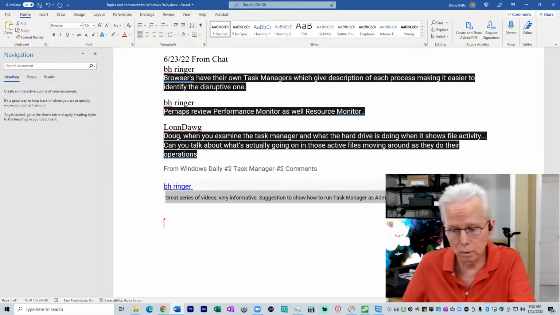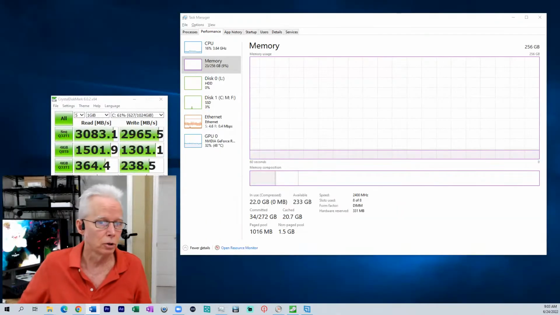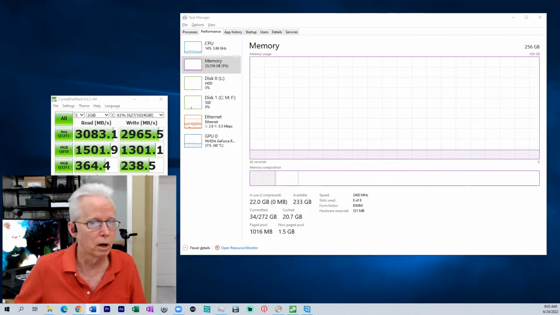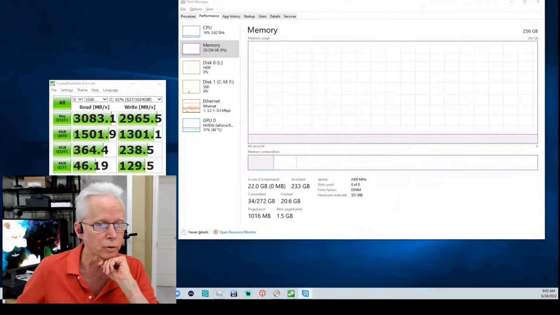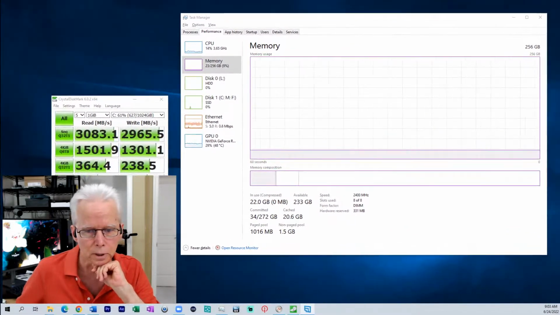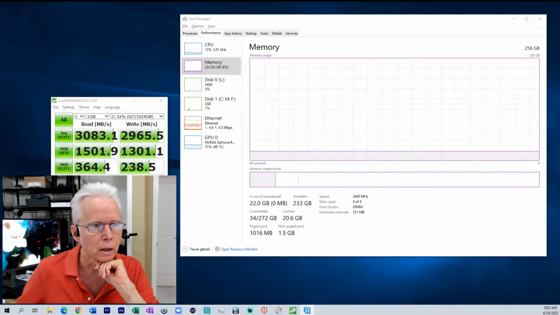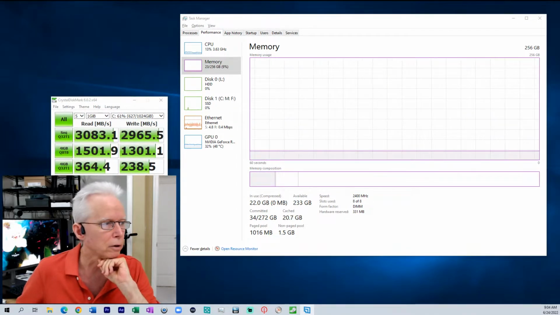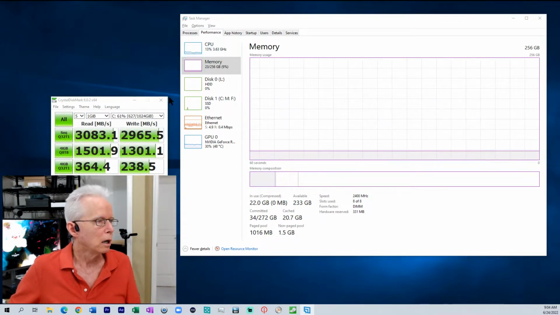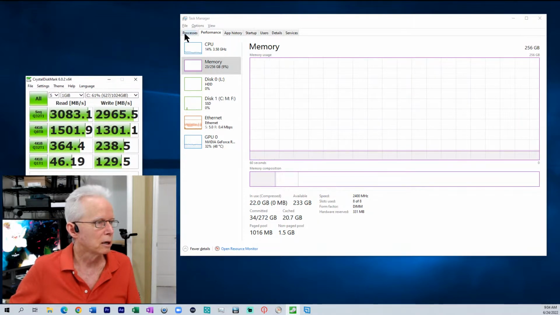So going back to Task Manager and getting into some other items here. Now you see here that I have Crystal Disk Mark open. Oops, I didn't mean to move that around like that. I think I got it back fairly close. I'll get into comments about that in a moment.